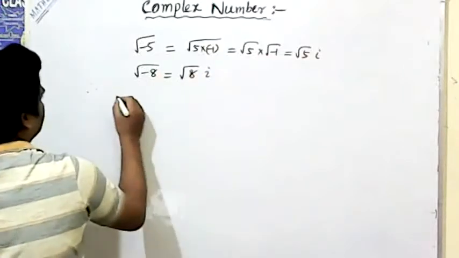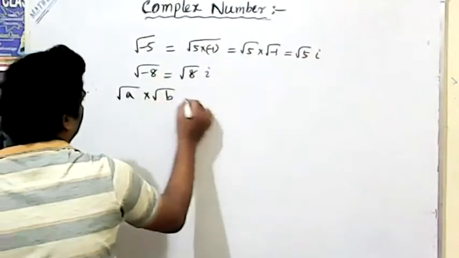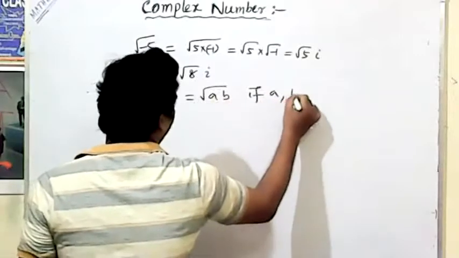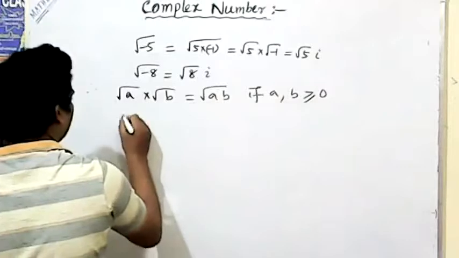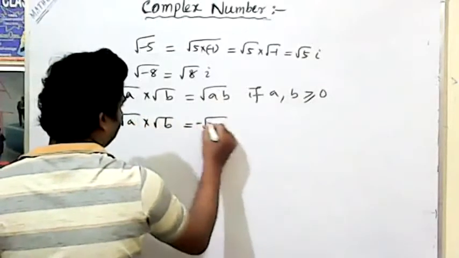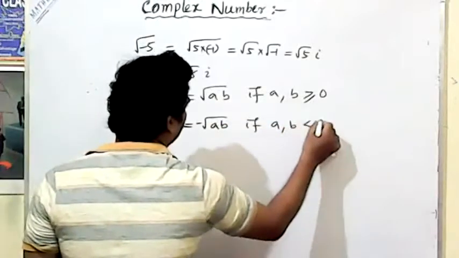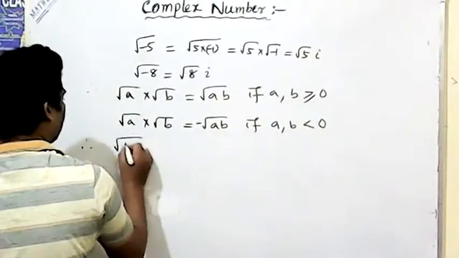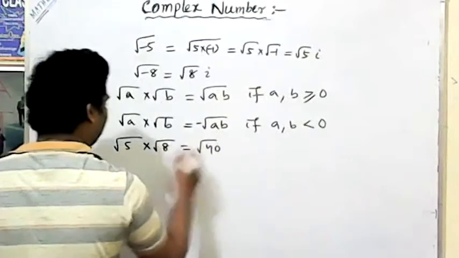If a multiplication is given, root a into root b is equal to root ab, if a and b are both greater than or equal to 0. Root a into root b is equal to minus root ab, if a and b are both less than 0. In that way, root 5 into root 8 is equal to root 40.